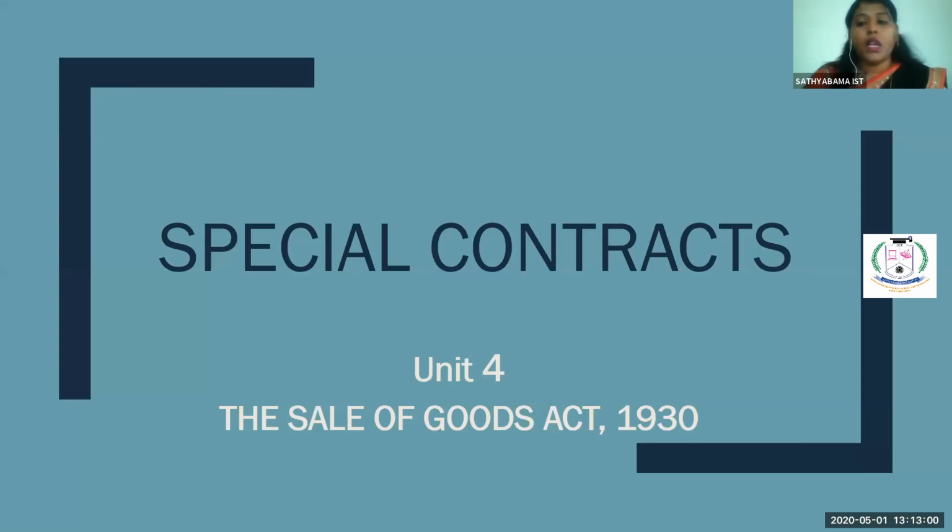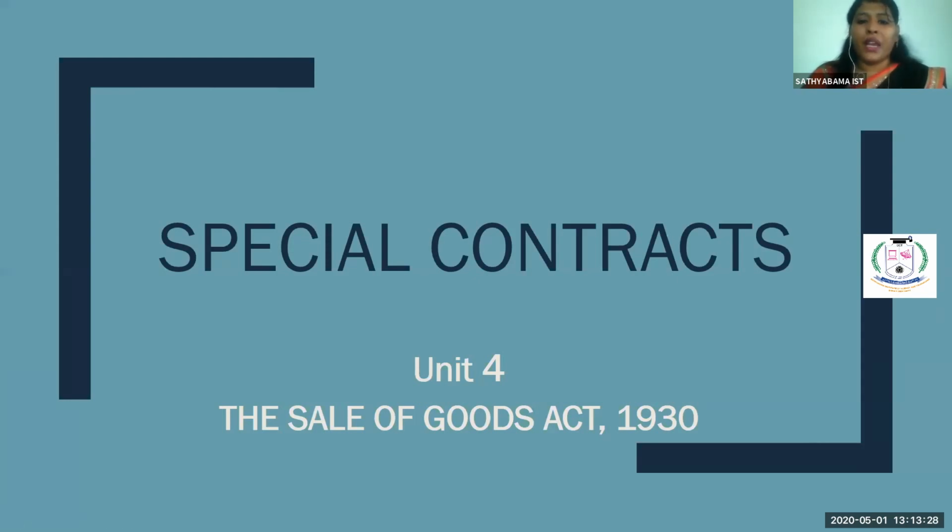So this act is specially for mercantile activity, like the buying of goods and the selling of goods. It includes buyer, seller, especially the products, the rules for fixing the price, the condition, warranty, the rules relating to delivery of goods and everything. So this is specially for mercantile activity.